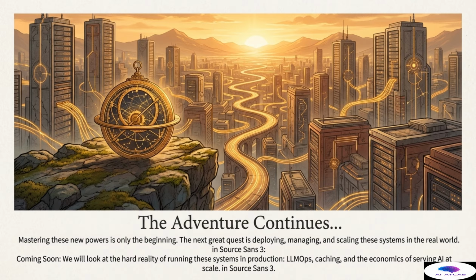So, while we have achieved a breakthrough in architectural design, the operational challenge remains significant. Join us in our next session where we will explore these practical production realities.